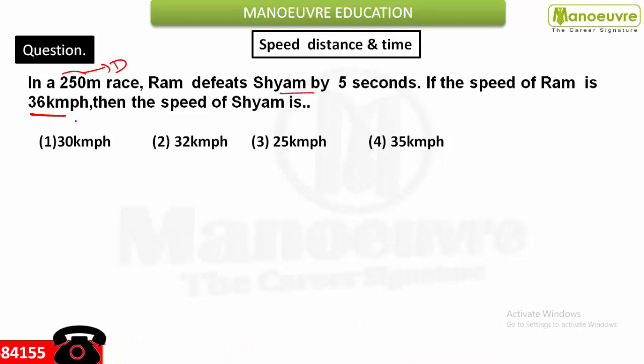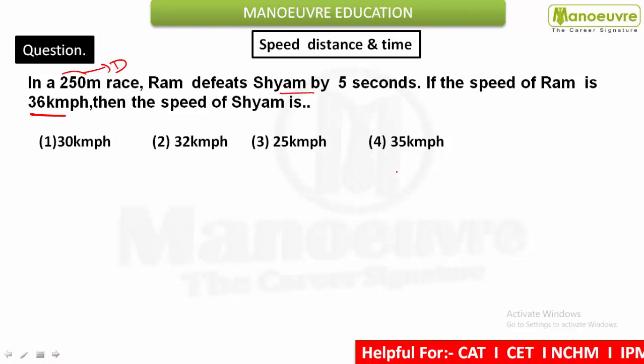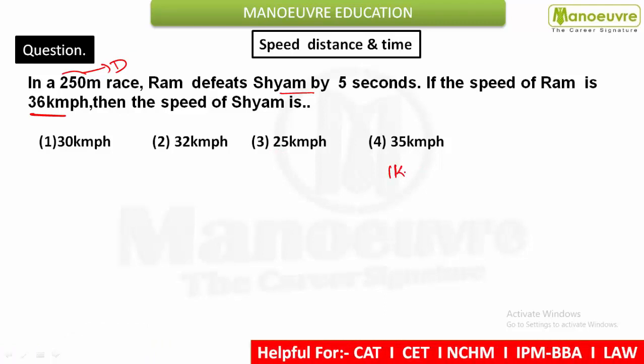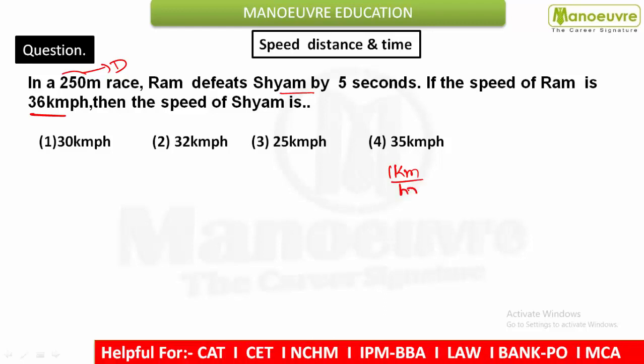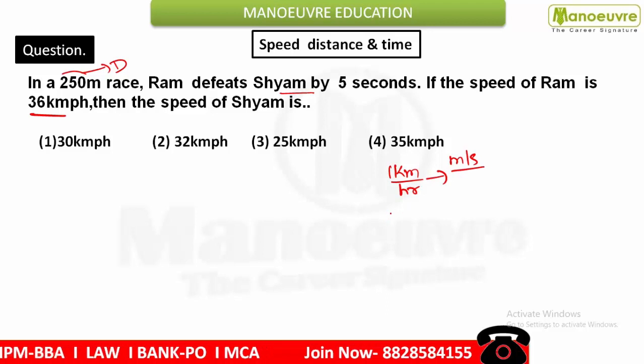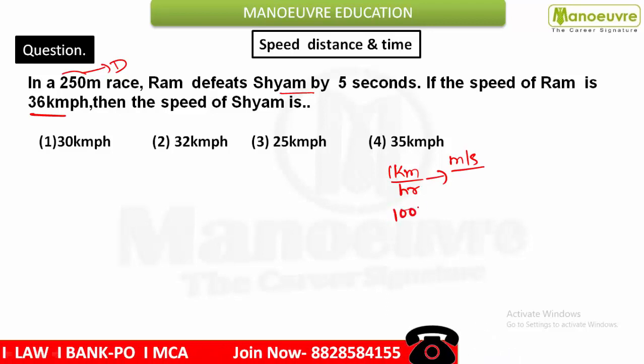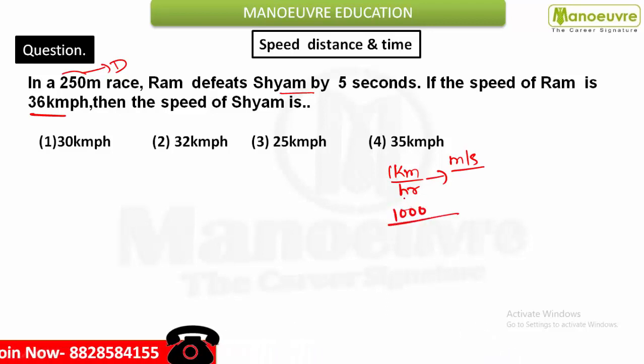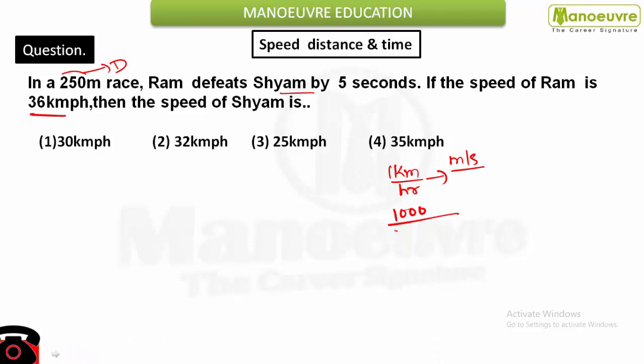So first of all, I'll tell you how you have to convert the unit. If I say 1 kilometer per hour, and you want to convert it into meter per second, then what can you do? 1 kilometer is nothing but 1000 meter, upon 1 hour, which is nothing but 3600 seconds.